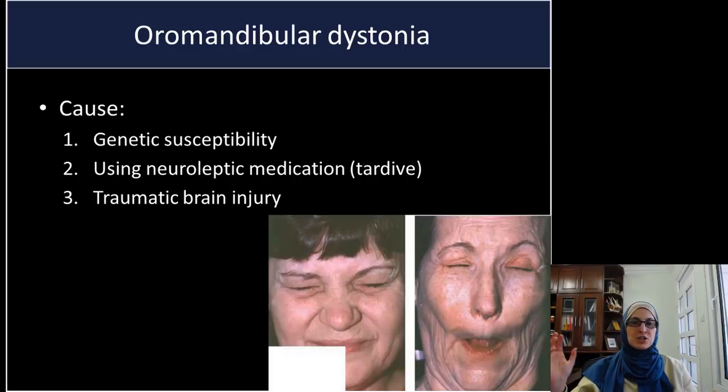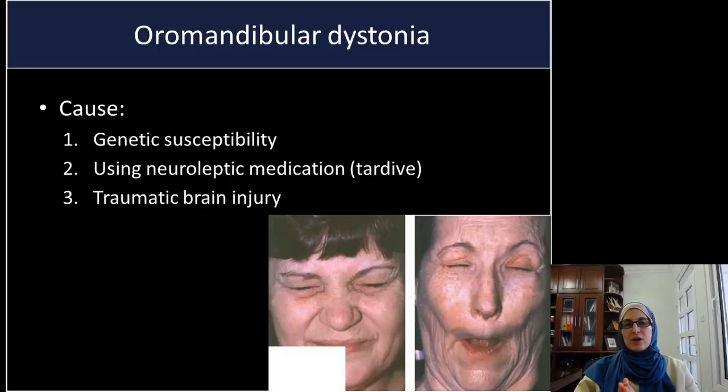Of course, dyskinesia and dystonia can affect any part of the body. The most common type of dystonia is that which affects the neck muscles, and it can affect any muscles, but we are here concerned about the problem in the head and neck area. So we are restricting our talk to oromandibular dystonia and orofacial dyskinesia or tardive dyskinesia.